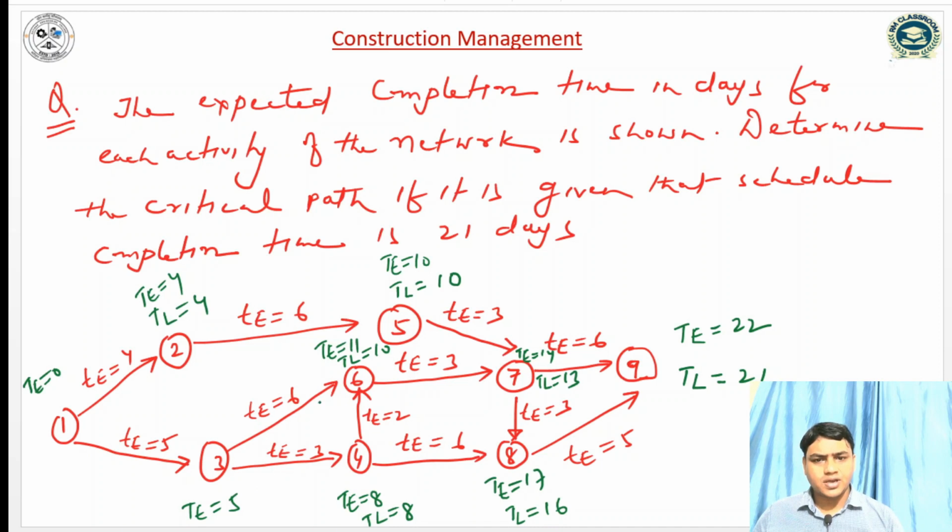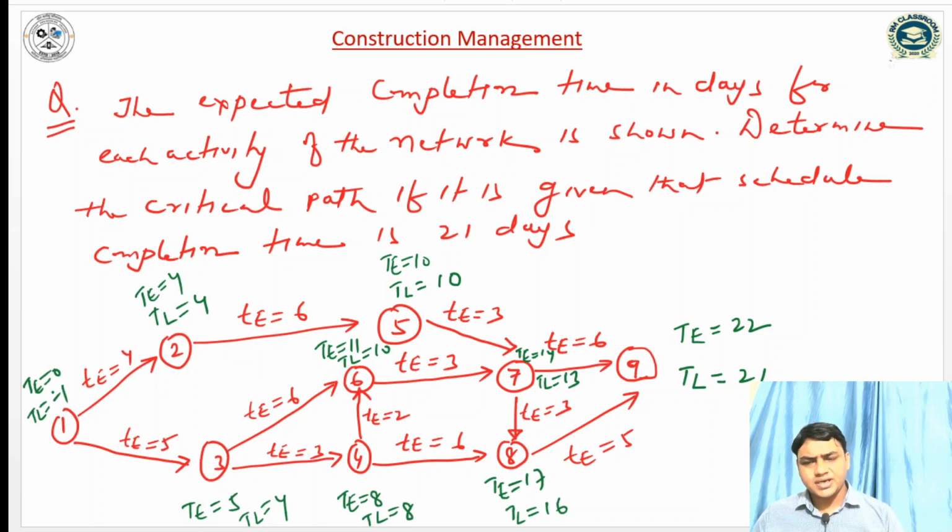For event 3, 10 minus 6, 4, and 8 minus 3, 5. So TL is equal to 4. For event 1, 4 minus 5, minus 1, and 4 minus 4, 0. So TL is equal to minus 1.